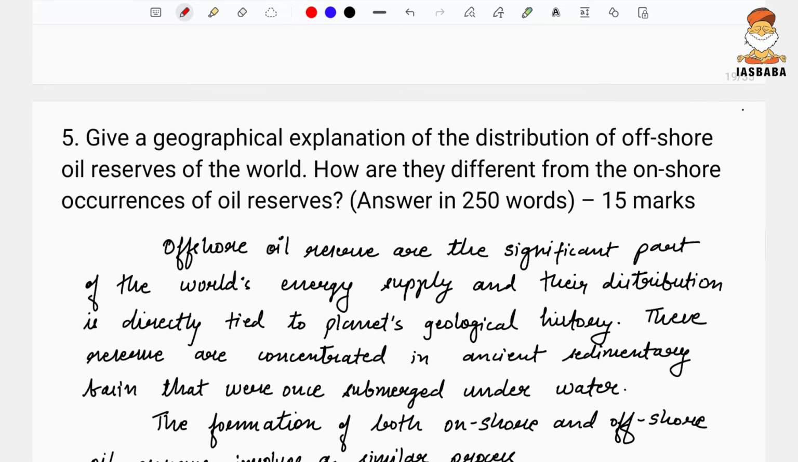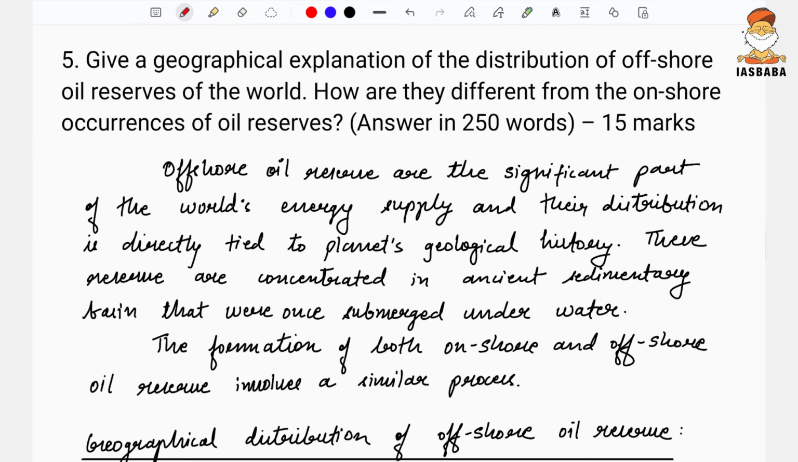Let us now proceed towards the last, the 250 word question, that is the 15 marker. So here the question is, give a geographical explanation. The demand of the question is very clear: geographical reasons for the distribution of the offshore oil reserves of the world. And subsequently it is asking, how are they different from the onshore occurrence of the oil reserves?